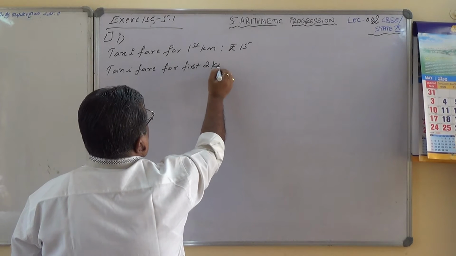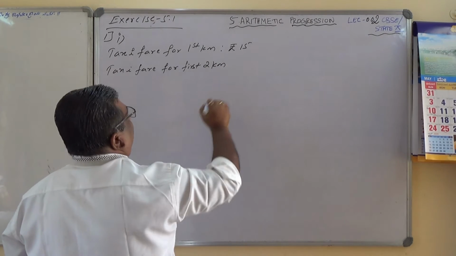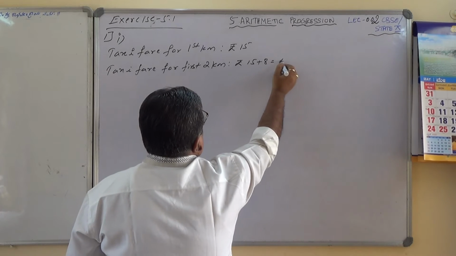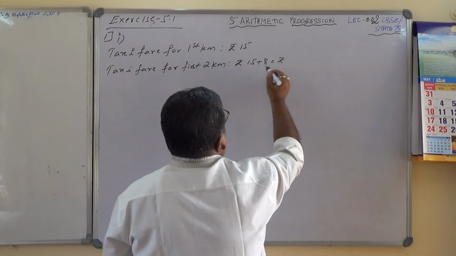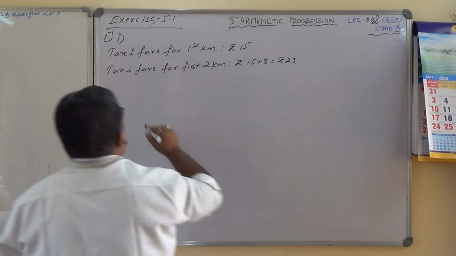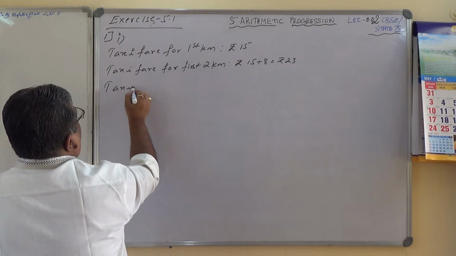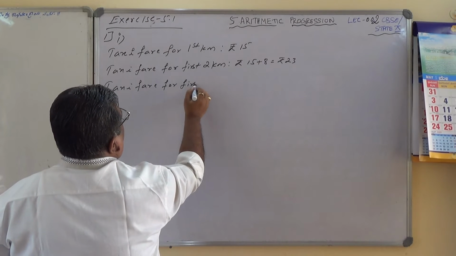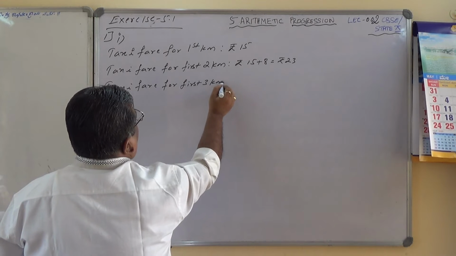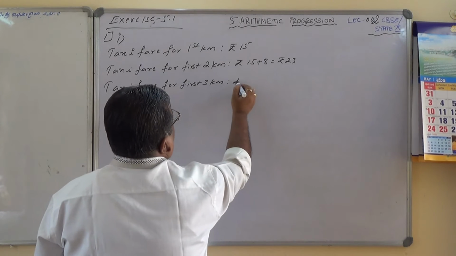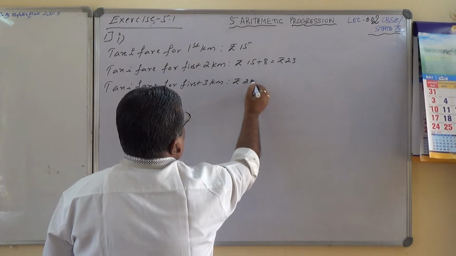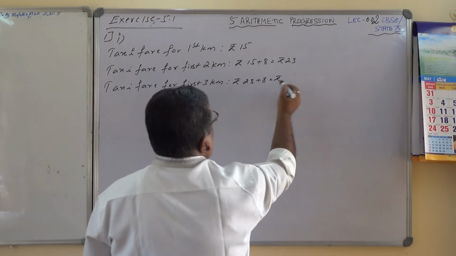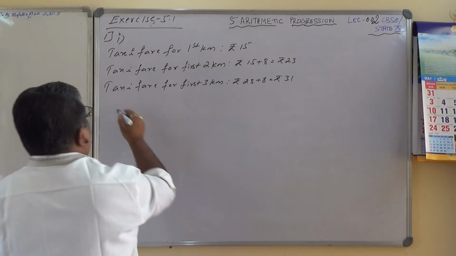The first 2 kilometers is given by rupees 15 plus 8, which equals rupees 23. Then taxi fare for the first 3 kilometers is rupees 23 plus 8, which is rupees 31.